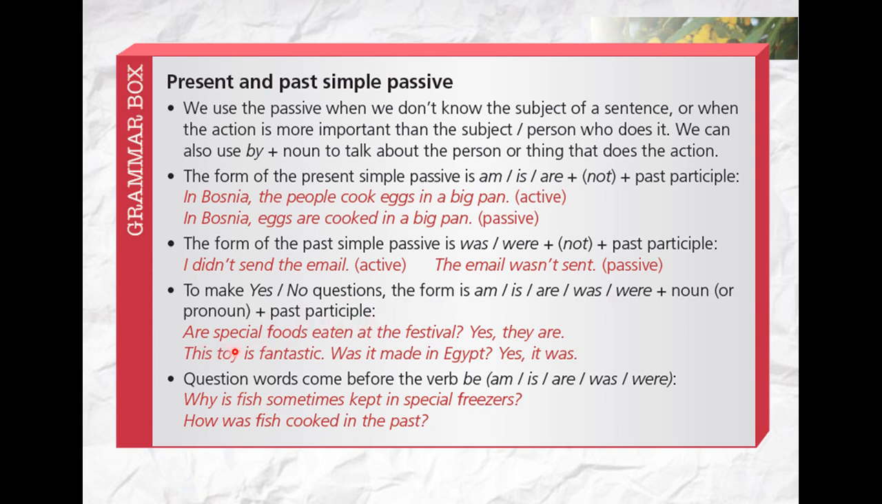Like, are special foods eaten at festival? Yes, they are. This toy is fantastic. Was it made in Egypt? Yes, it was. Okay. In the interrogative form, we use the verb to be after the question word, like why is fish sometimes kept in special freezers? How was fish cooked in the past?